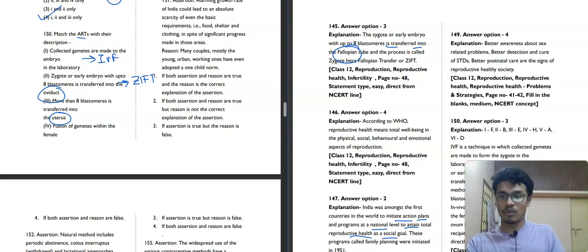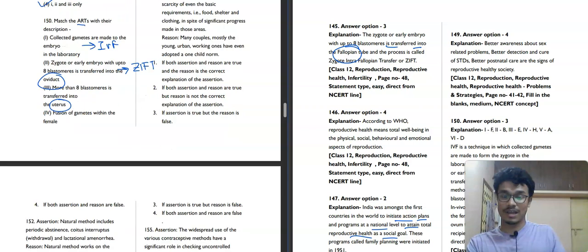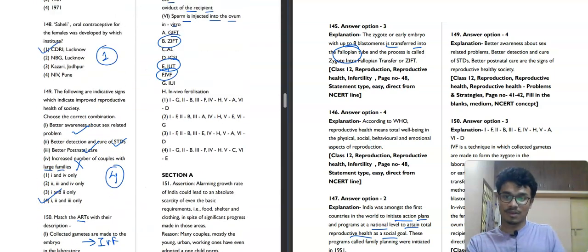Then third, more than 8 blastomeres is transferred into the uterus. So it is intrauterine transfer, not ZIFT, because ZIFT is put into the fallopian tubes.